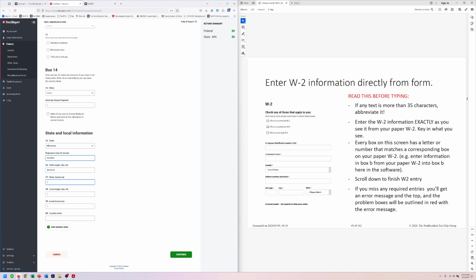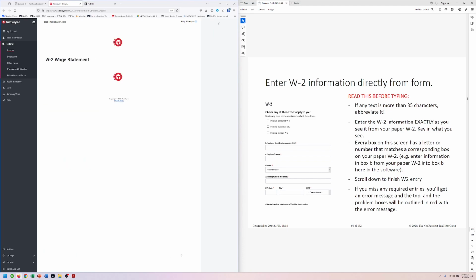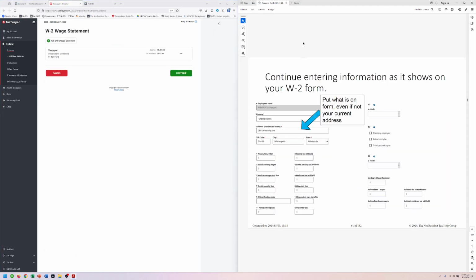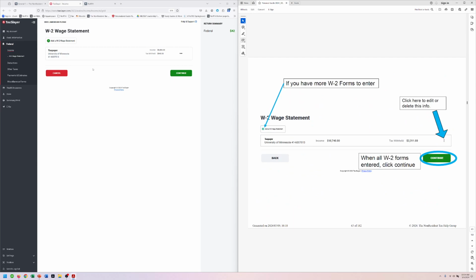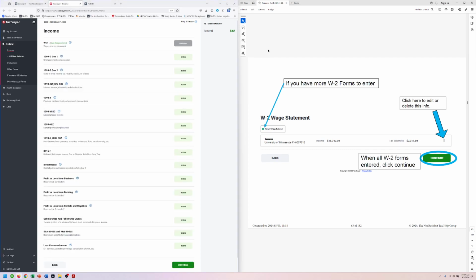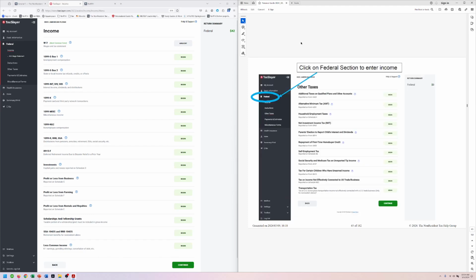And it's got her wages and her state tax that was taken out. There we go. All right, we have entered her W-2, just like that. We don't have any more W-2s for Lisa, but if you worked for another company, just click here, add another W-2, and go through that same process.